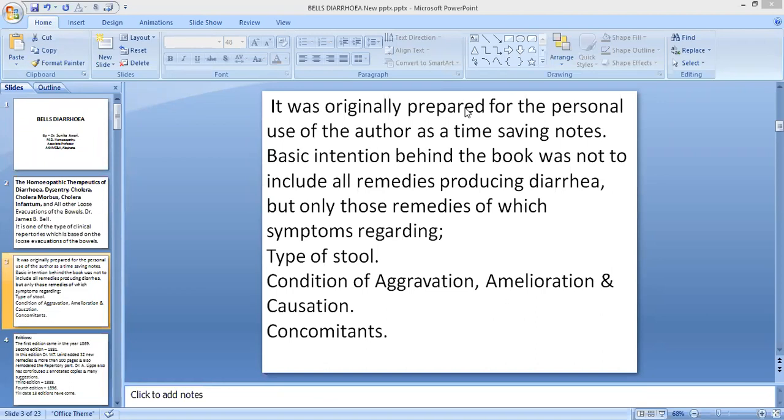So in this repertory, every medicine which produced diarrhea was not included, but only those remedies of which we get symptoms regarding type of stool, conditions of aggravation, amelioration, causation, and concomitant. So only these types of symptoms Dr. Bell included in his repertory.